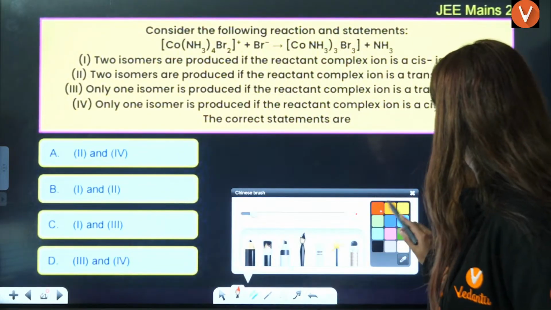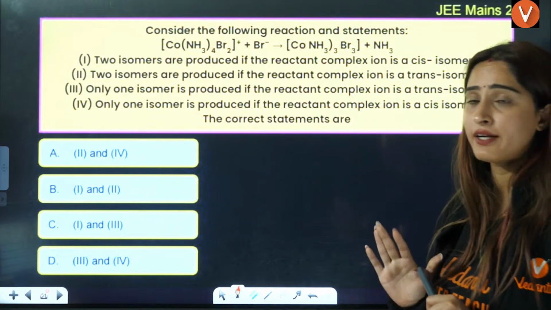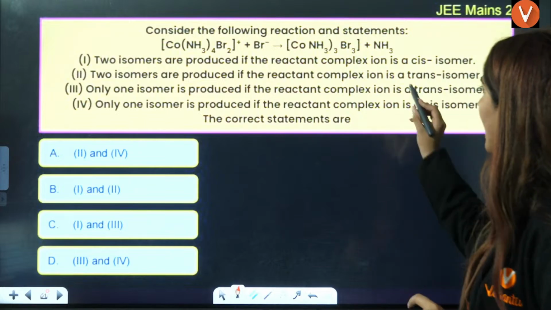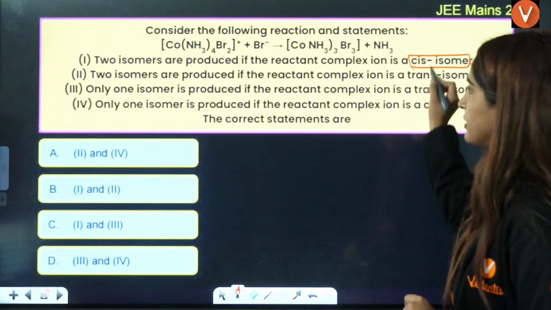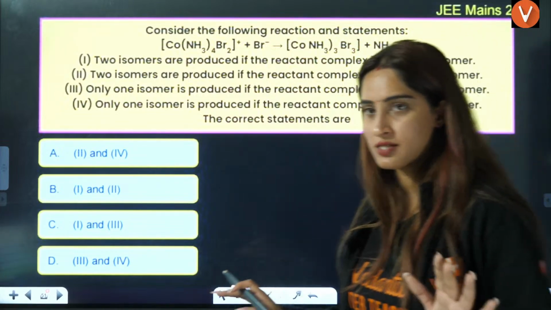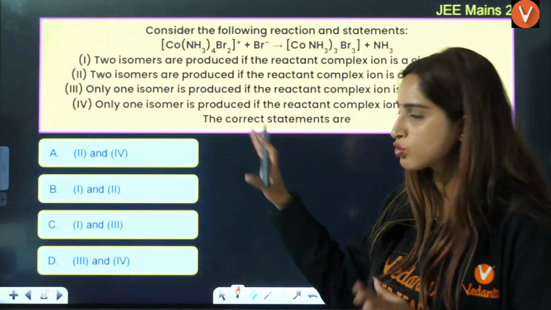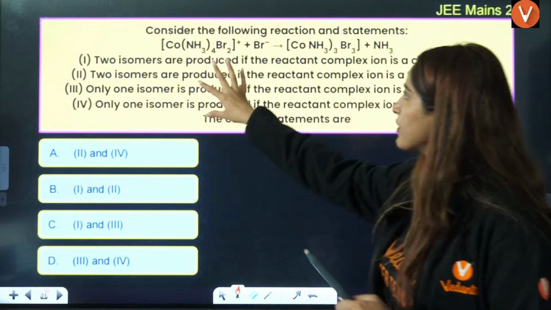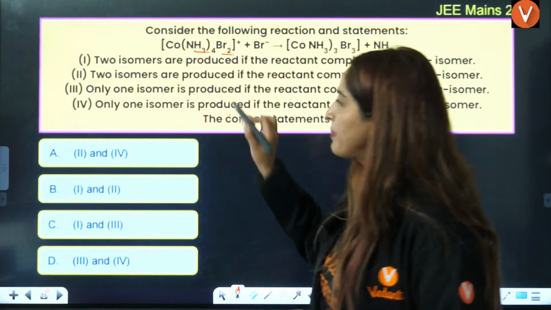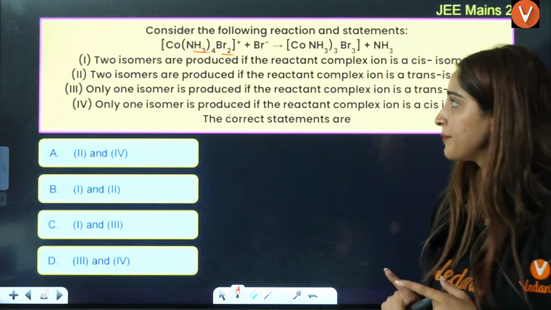Consider the following reaction. This reaction is given to you. It's a very, very interesting question. The isomers are produced if the reactant complex is cis isomer. Now let me just show you the reactions here. I don't know if you will be able to answer this directly or not. Just go through the question first. They have given you one reaction. Okay, this is MA4B2 kind of complex. That means cis can be there, trans can be there, right?